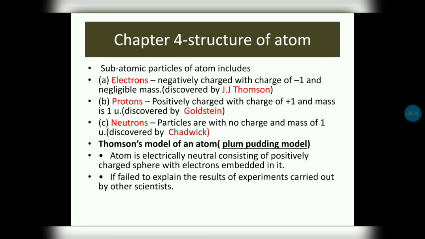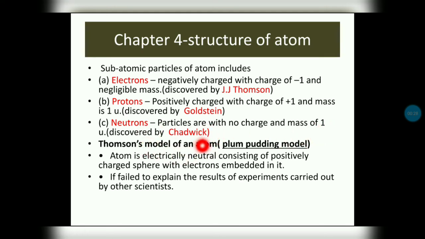Next lesson, structure of atom. Subatomic particles of an atom include electron, proton and neutron. Electrons are negatively charged particles with negligible mass, discovered by J.J. Thomson. Protons are positively charged particles with a mass of 1 U, where U means unified mass, and were discovered by Goldstein. Neutrons are chargeless particles with a mass of 1 U and were discovered by Chadwick.